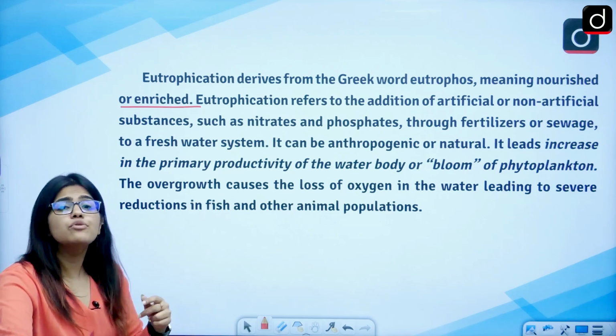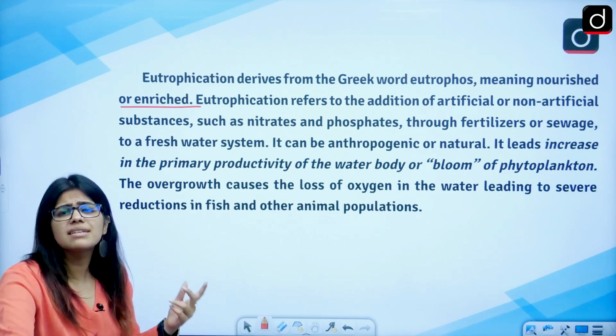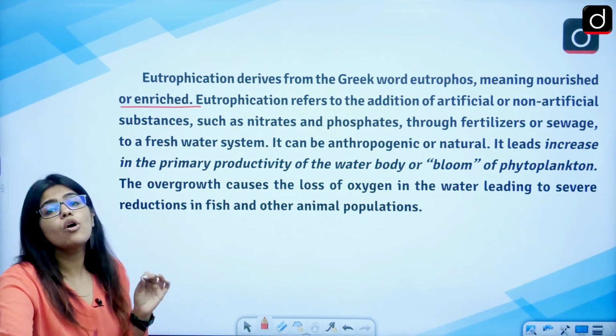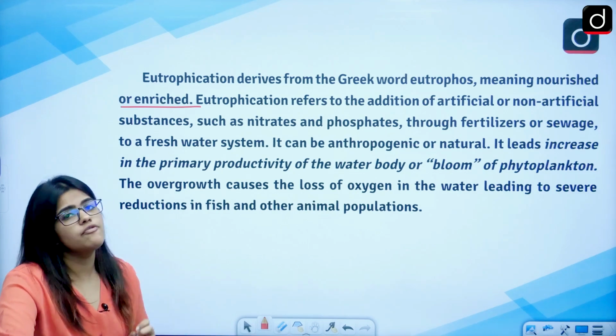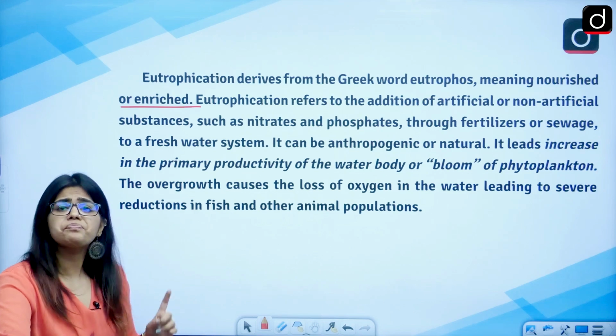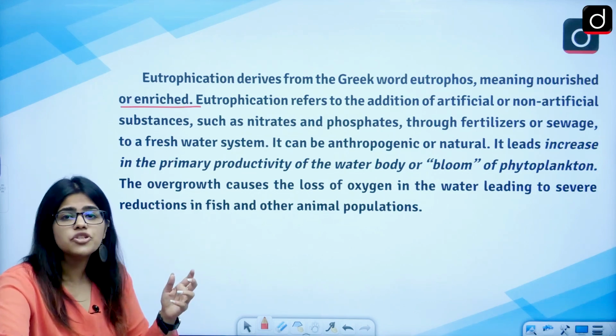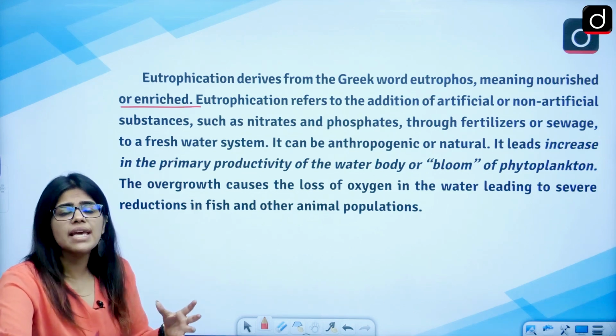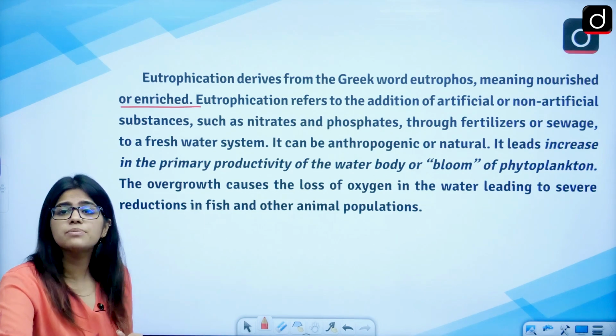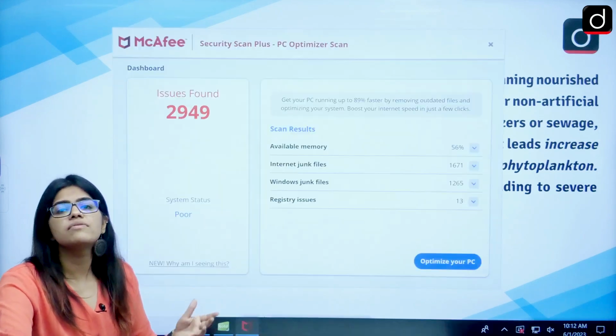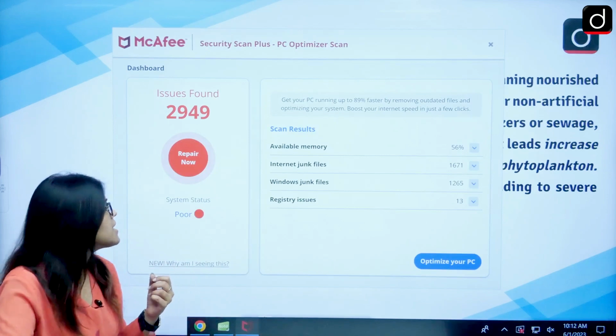But why does the water body turn green like this? It is always because of the excess of nutrients that are being added. It can be because of anthropogenic activities, or it can be because of natural circumstances as well.